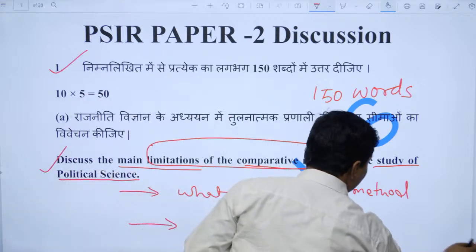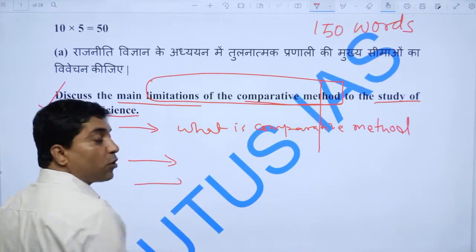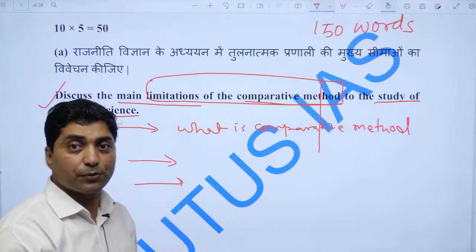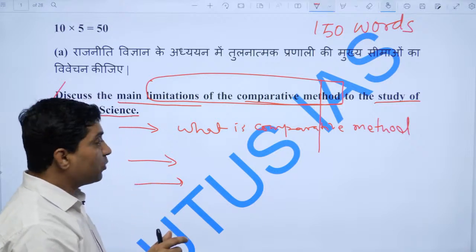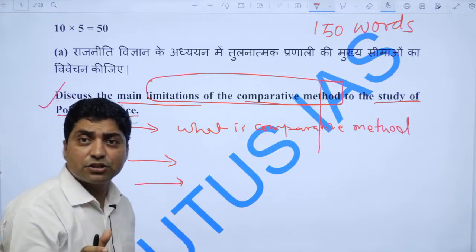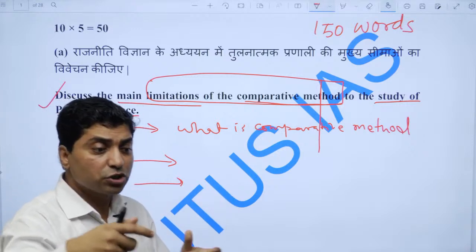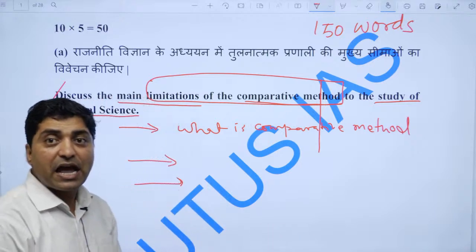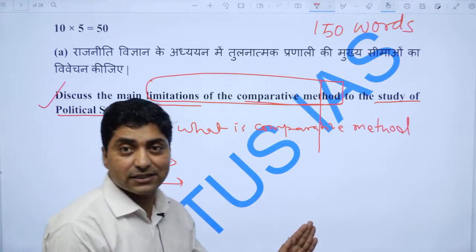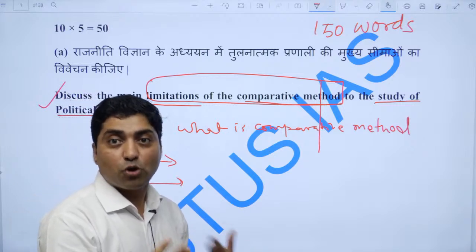Secondly, if you look at the new comparative methods, for example, the political system or structural functional approach or political culture approach or political methodology approach, what are the limitations in these methods? Basically, Hannah Arendt talked about how the comparative method always looks for empirical inquiry and empirical findings, and it does not substantiate or give value to any universal or value-loaded concept.